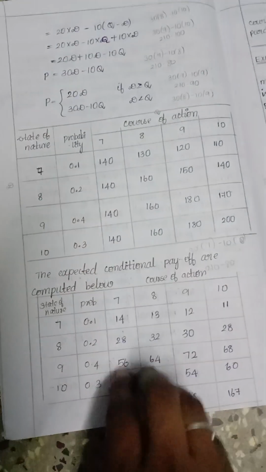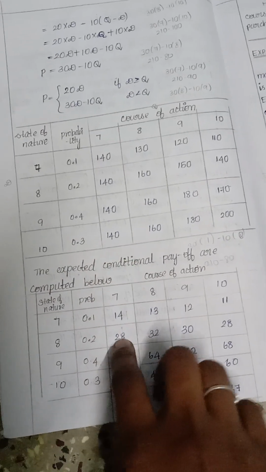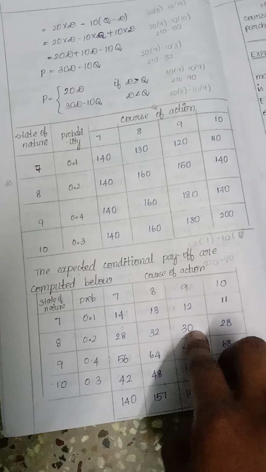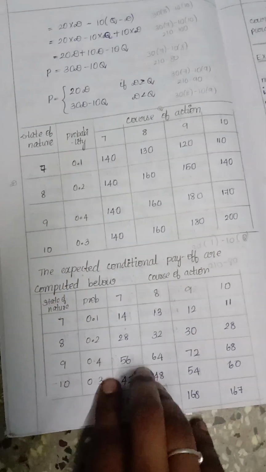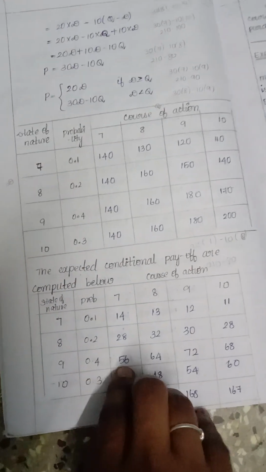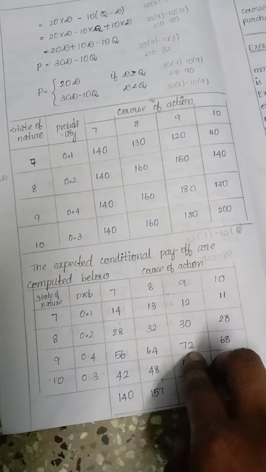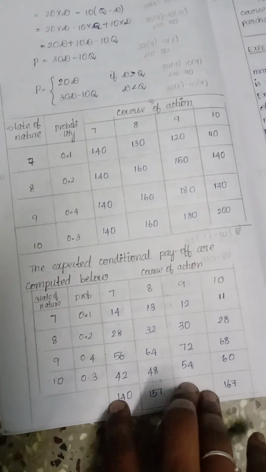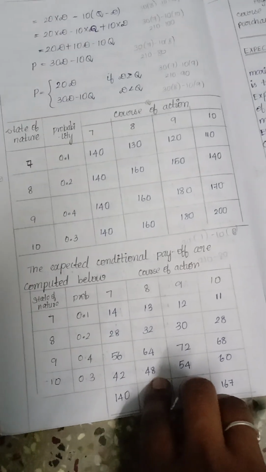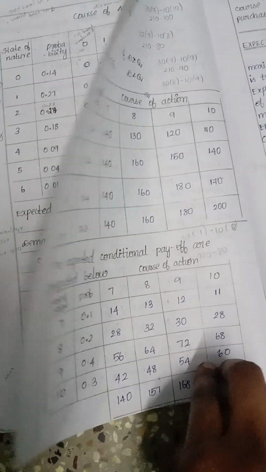Then 0.2 into 140 is 28, 0.2 into 160 is 32, 0.2 into 150 is 30, and 0.2 into 140 is 28. Likewise, 0.4 into 140 is 56, 0.4 into 160 is 64, 0.4 into 180 is 72, and 0.4 into 170 is 68. Then 0.3 into 140 is 42, 0.3 into 160 is 48, 0.3 into 180 is 54, and 0.3 into 200 is 60.